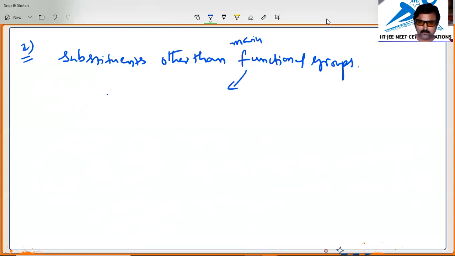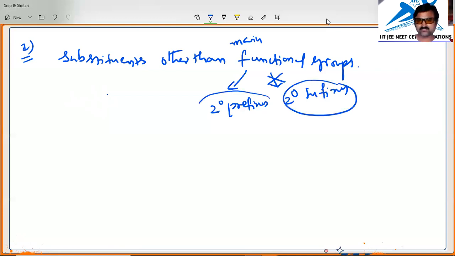What is a functional group? A functional group is always indicated by secondary prefixes instead of secondary suffixes. So we won't do it like this. That means instead of secondary suffixes, we will write functional groups as secondary prefixes.